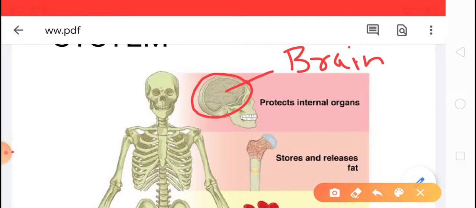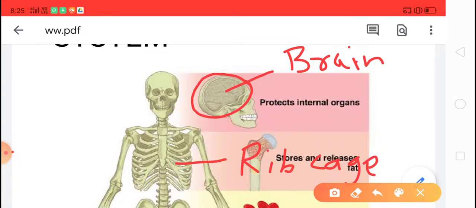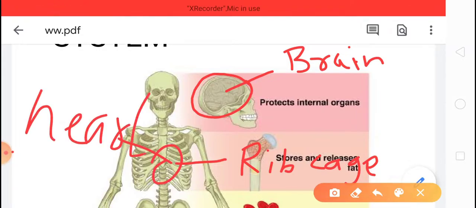It protects, like this is the rib cage, and inside the rib cage our delicate parts like the heart and lungs are protected.